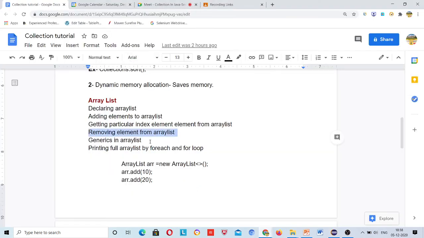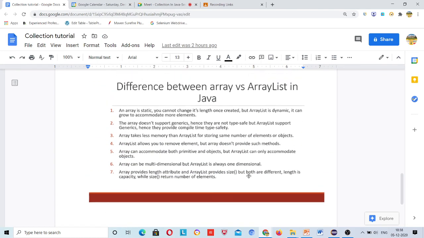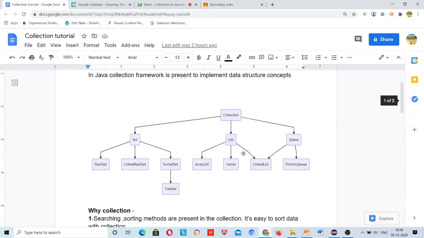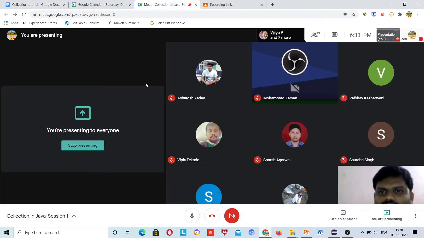Now let me check. Okay, ArrayList, generics, ArrayList differences. These differences I already covered. So, okay, does anybody have any doubt over here?